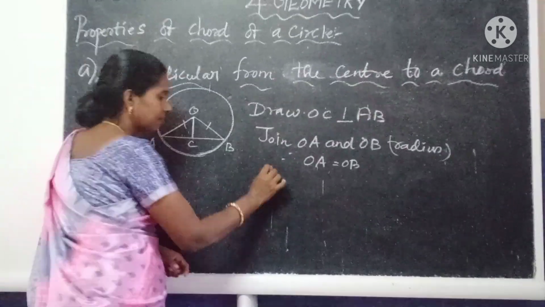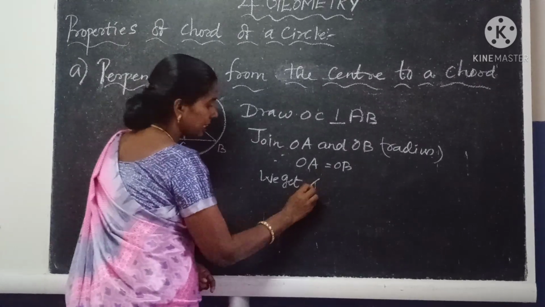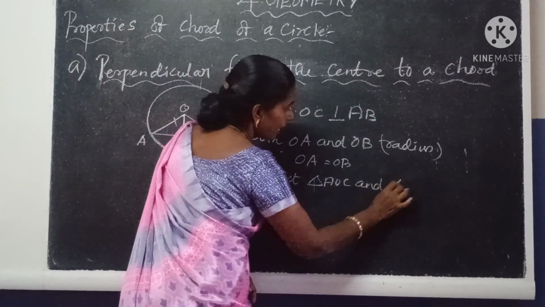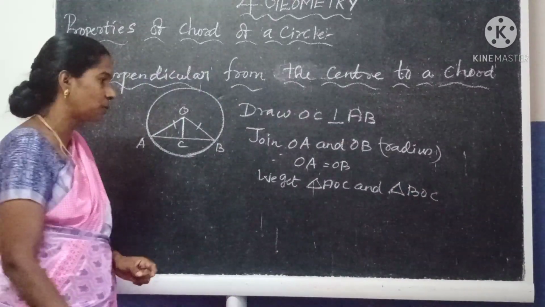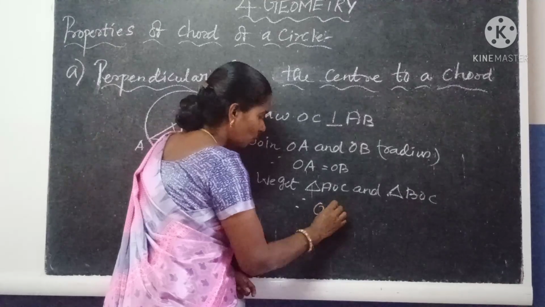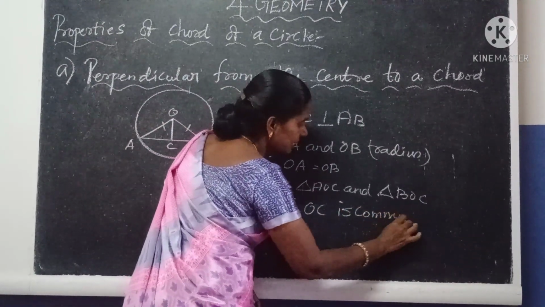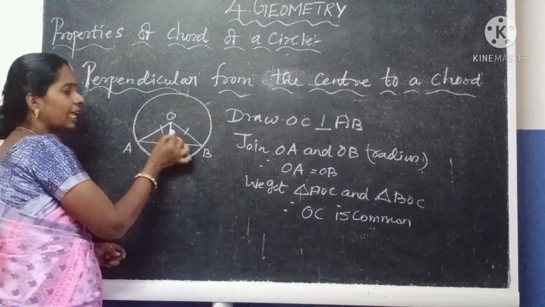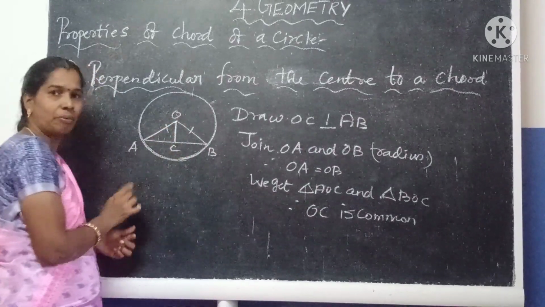So we get triangle AOC and triangle BOC. Is OC the common side? Yes, OC is the common side. Therefore, OC is common. Now we can say OA equals OB, the first side, and OC is the common side.